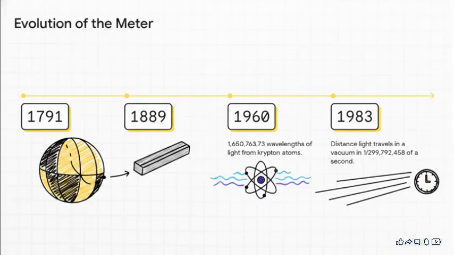Then it became a physical object, a special metal bar stored near Paris. That's better, but bars can shrink or expand. So then we moved to something much more fundamental, the wavelength of light from a specific atom. And finally, we tied it to an absolute universal constant, the speed of light. Each step was a massive leap forward in our ability to speak this language with more and more confidence.